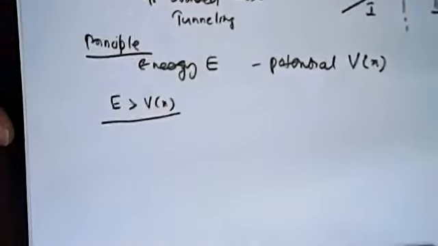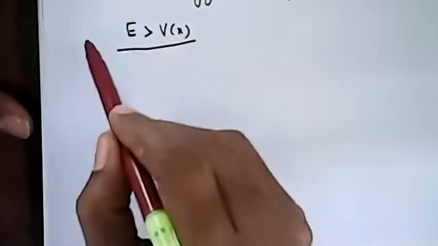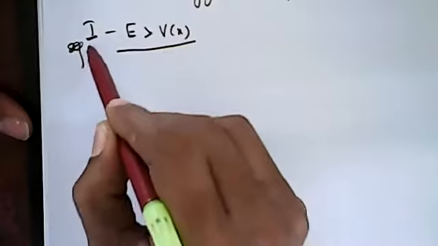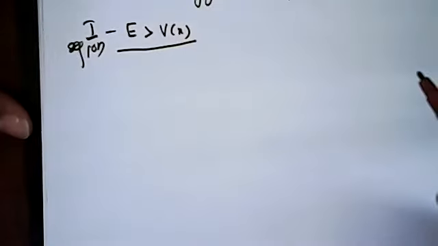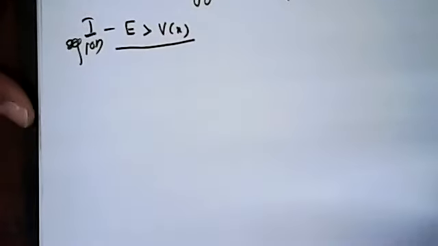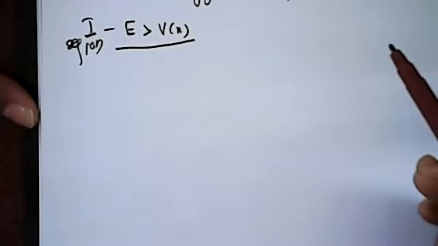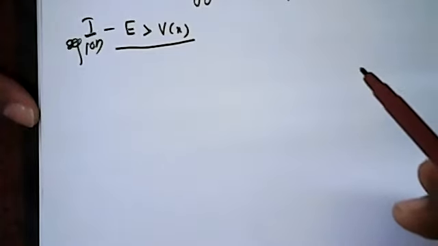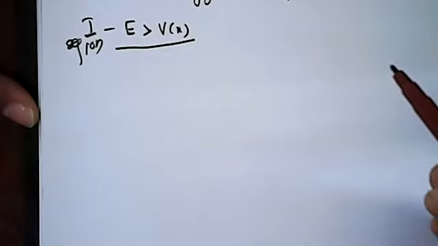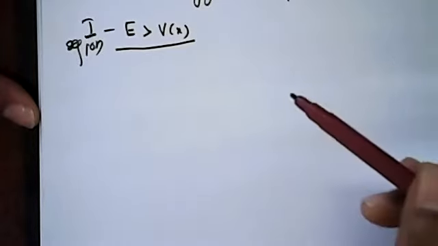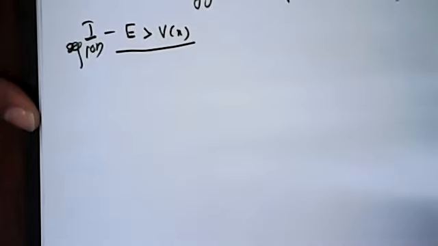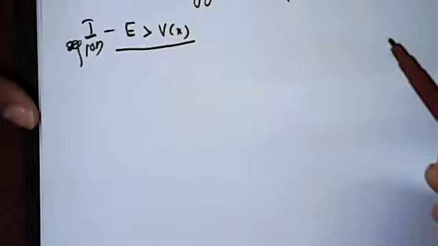Is the idea clear? Now let us go back to the case of the classical region, the first region, where E is greater than V of x. Classically everything is known in that region. This WKB approximation is also known as the semi-classical approximation, because we use many results from classical ideas and many results from quantum ideas also. So that is known as the semi-classical approach.